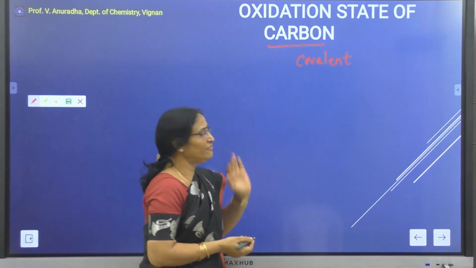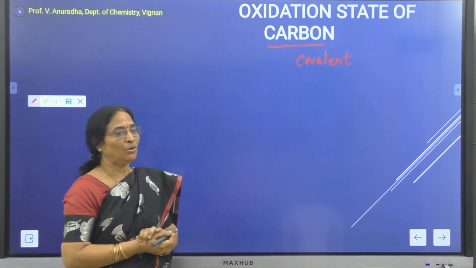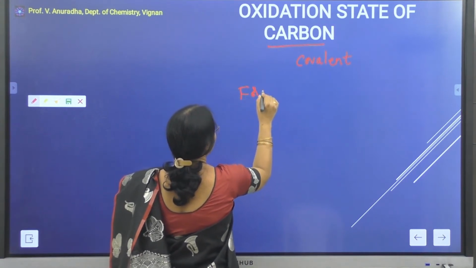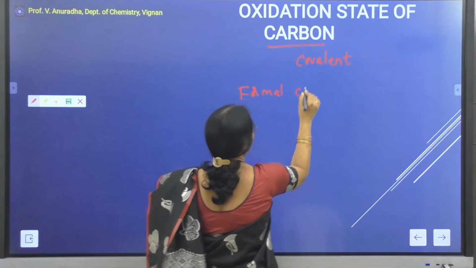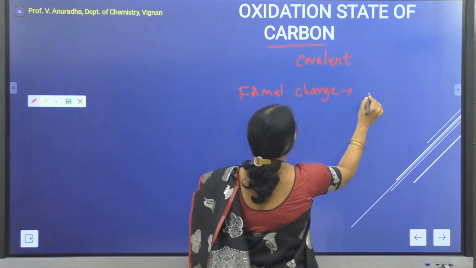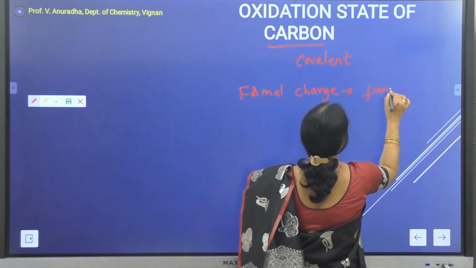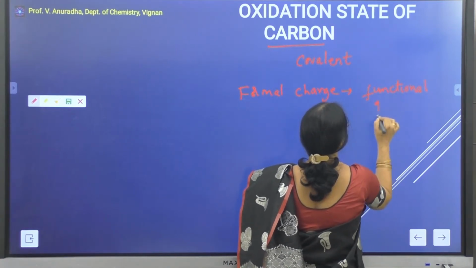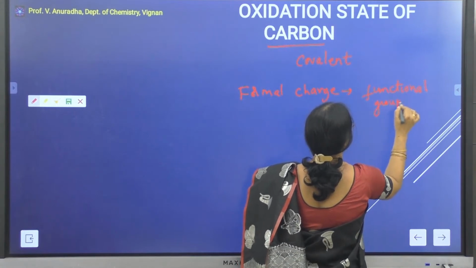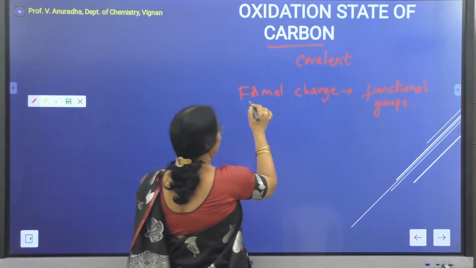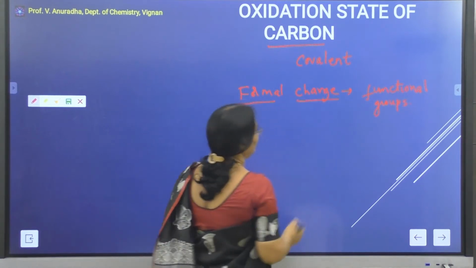The oxidation of the carbon can be known by calculating the formal charge on the carbon atom in different functional groups of organic molecules. Now what is meant by formal charge?